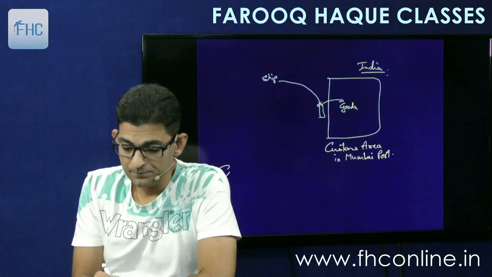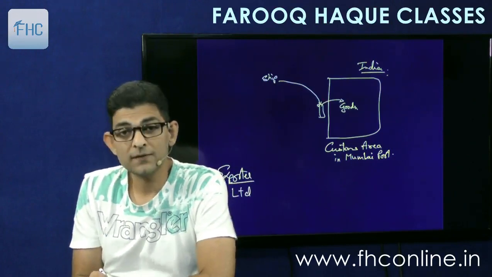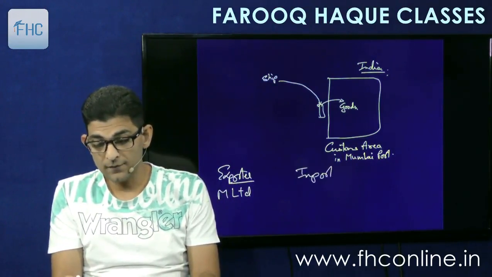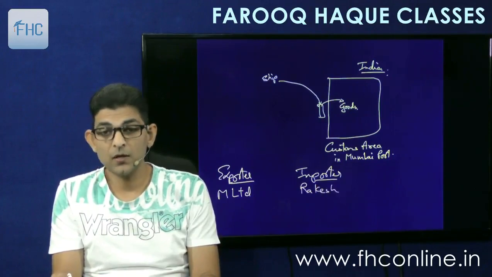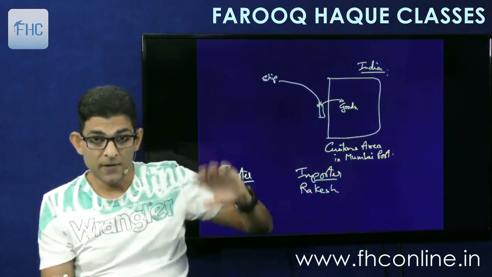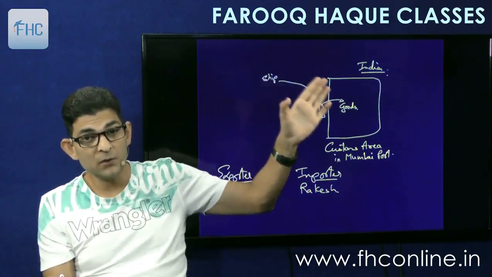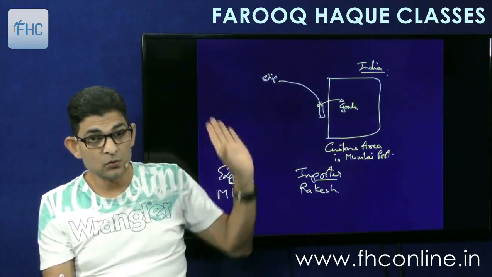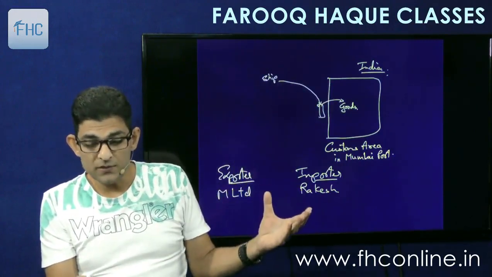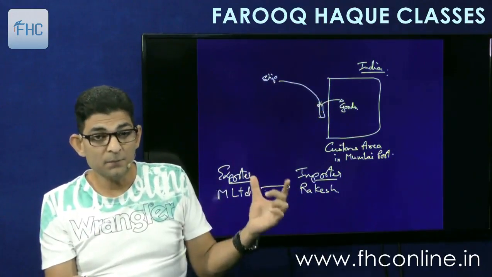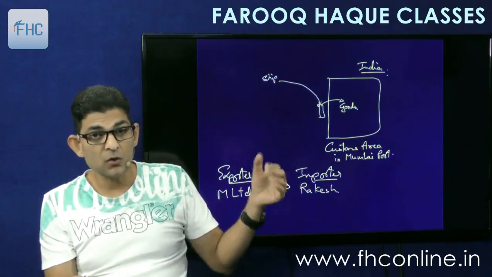The exporter is M Limited of UK. And the original importer who has imported goods is Mr. Rakesh. Rakesh is the original importer. So this supply, due to which the goods are coming into India: when this supply took place, the goods were outside India and they are coming into India. So this will be called as import, and all imports are called as interstate.